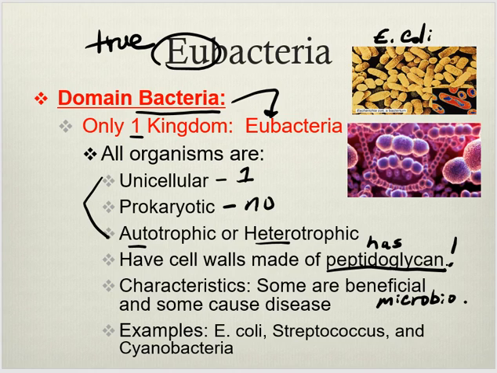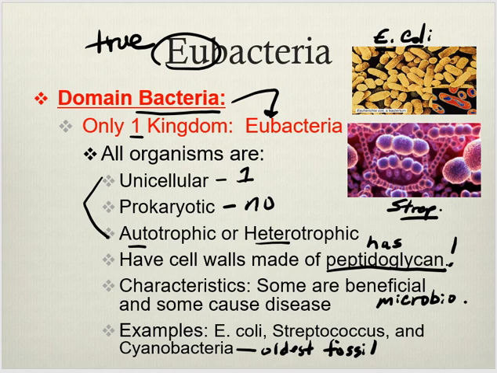Streptococcus, that's this one right here, causes the strep infection. You get strep throat, it's caused by that bacteria, Streptococcus. Cyanobacteria is another example. One of the oldest bacteria, one of the oldest fossils we have. Cyanobacteria.